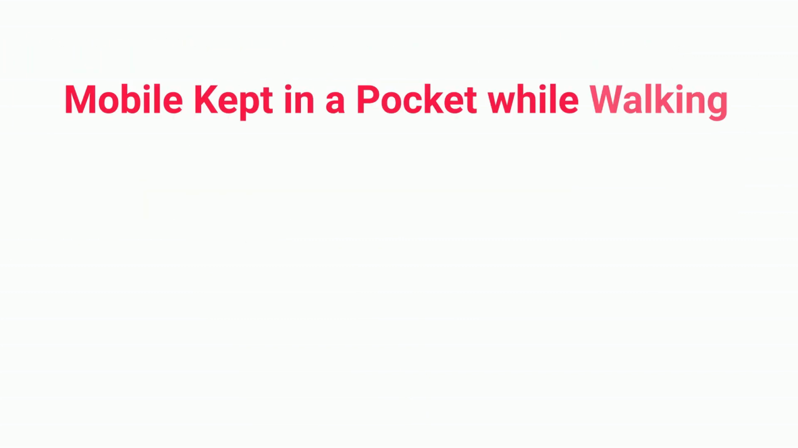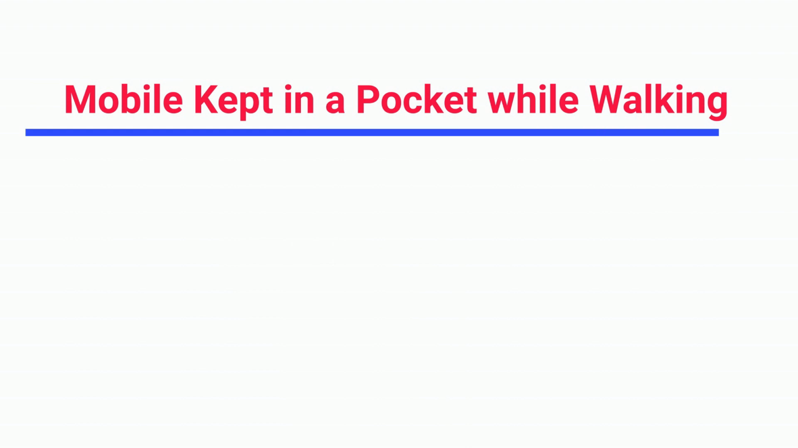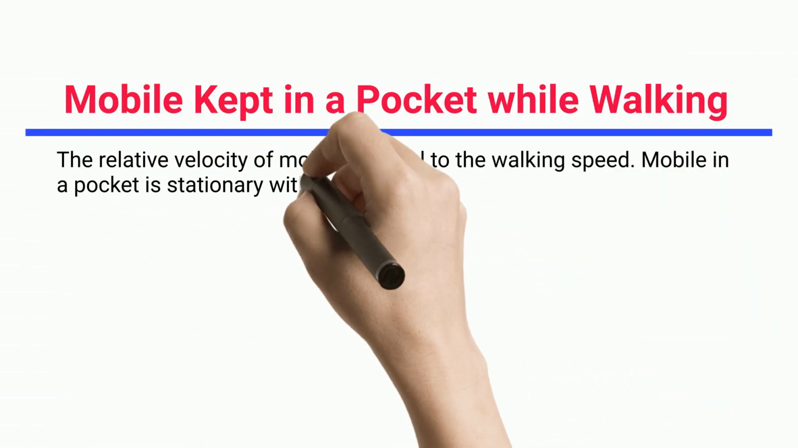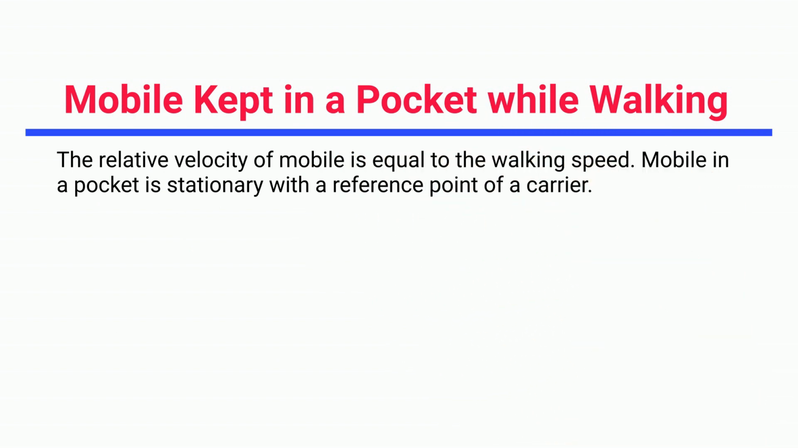Mobile kept in a pocket while walking. The relative velocity of the mobile is equal to the walking speed. The mobile in a pocket is stationary with the reference point of the carrier.